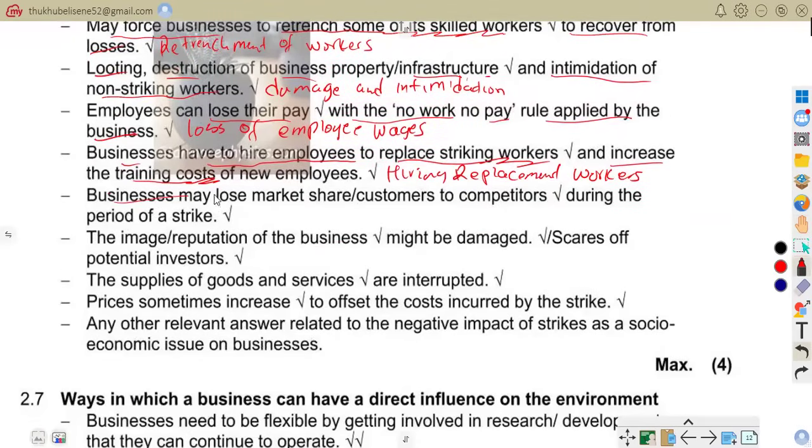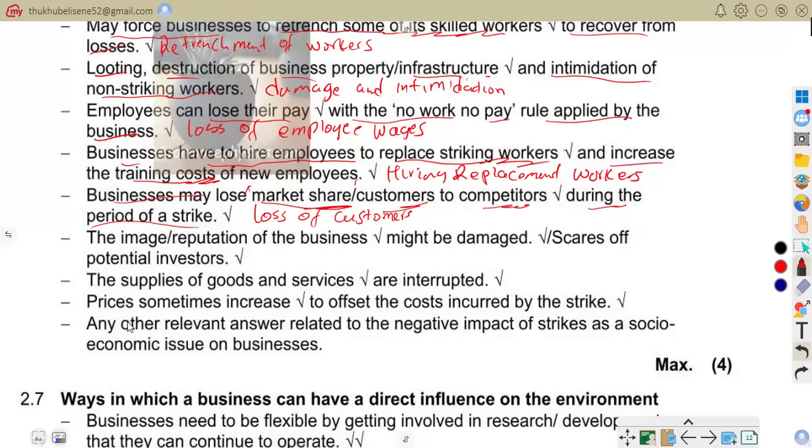Now again, business may lose market share or customers to competitors. During the period of strike, there is loss of customers. Customers may buy from competitors. You're going to lose customers to your competitors. You find customers now are switching to other supermarkets, and buyers are ordering from other suppliers. So it means now you're going to lose what?